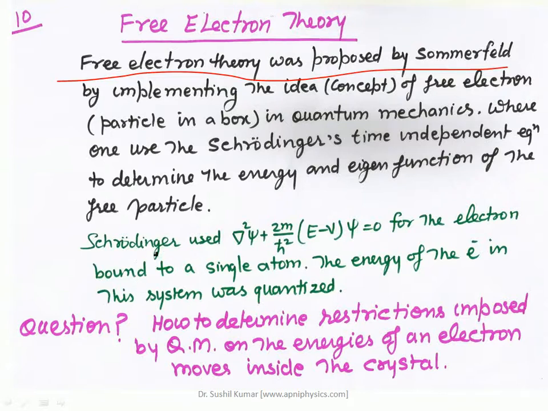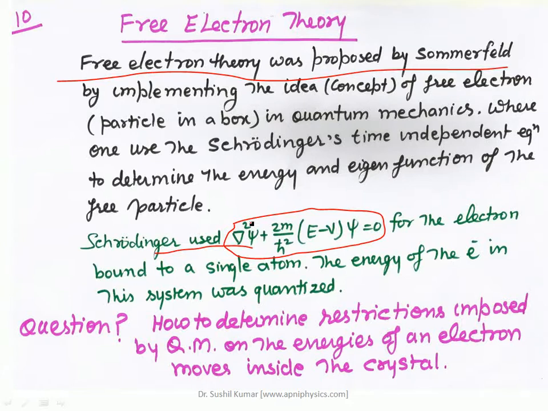So the Schrodinger equation is d2 psi plus 2m upon h cross square (E minus V) psi is equal to 0. This is our time independent Schrodinger equation, which we have to use for these free electrons. But in quantum mechanics we have used this equation for a bound system, a single atom, and the energy of the electron in this system was quantized. That means energy is in discrete form.